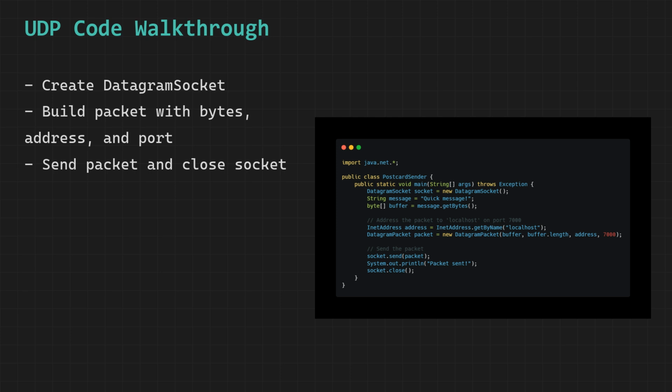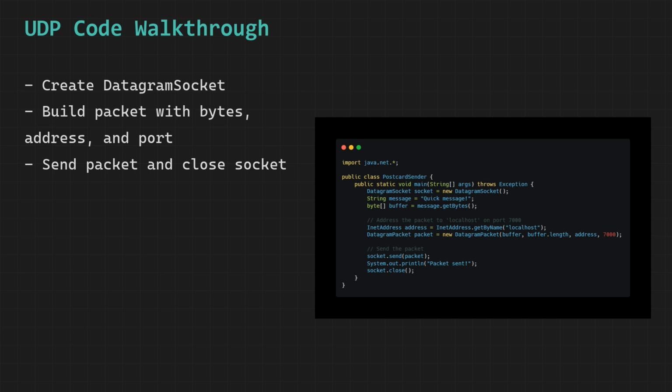We convert the message string into a byte array by calling message.getBytes and storing the result in a byte array variable called buffer, which is an absolutely necessary step because the underlying network infrastructure of the internet and all the networking classes in Java work exclusively with raw binary data in the form of byte arrays rather than high-level Java string objects, meaning that any data we want to send across the network must first be converted down to its raw byte representation before it can be packaged into a network packet and transmitted.